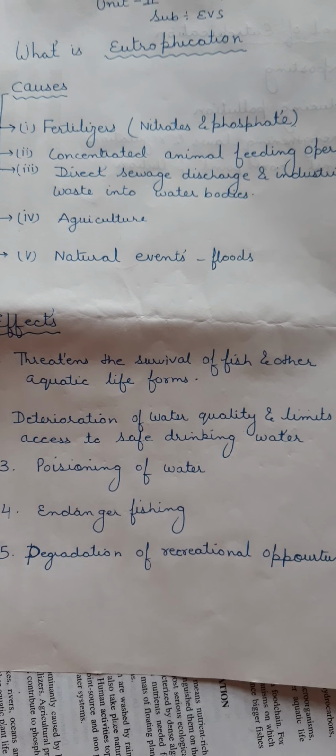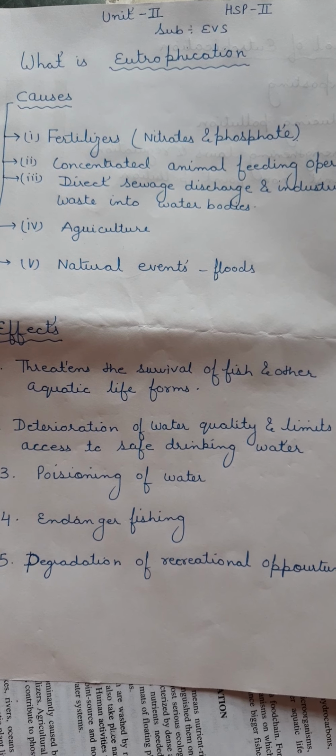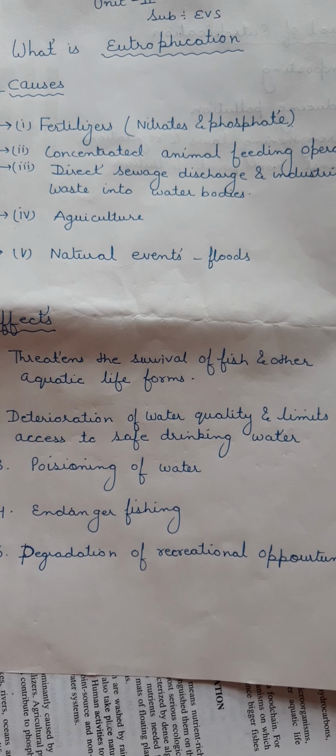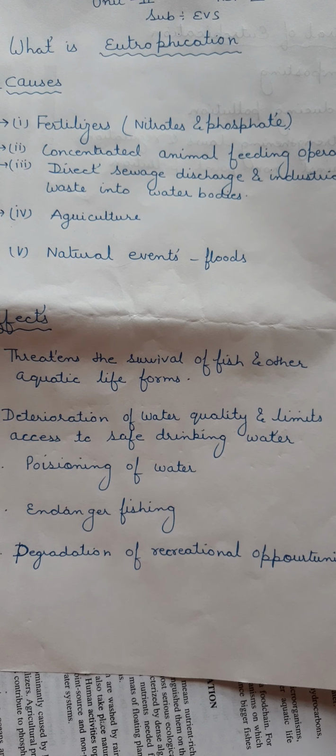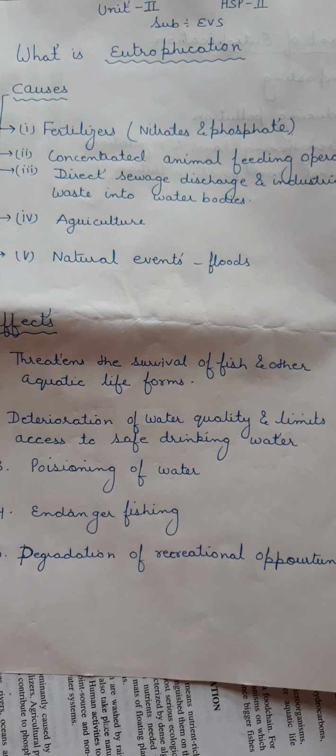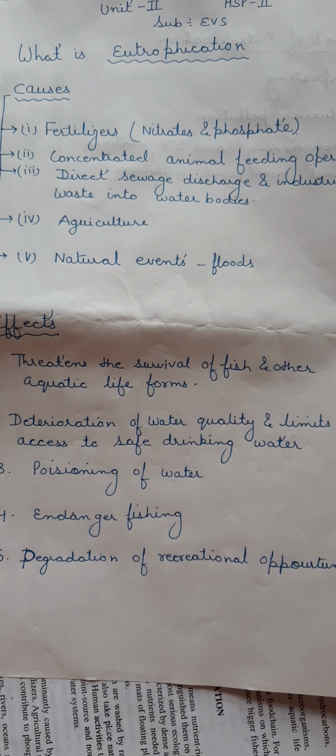Now when this topic comes in the examination, it can be asked what is the definition of eutrophication. That can be a 2 or 3 marks question, or a full question can be asked for 5 marks. It includes causes, effects and controlling measures.